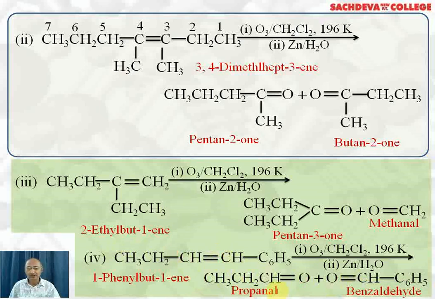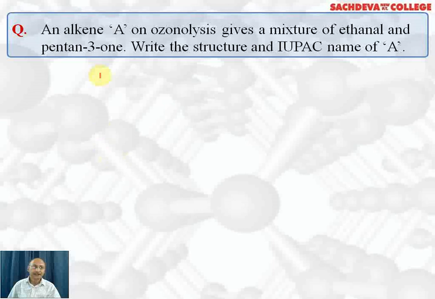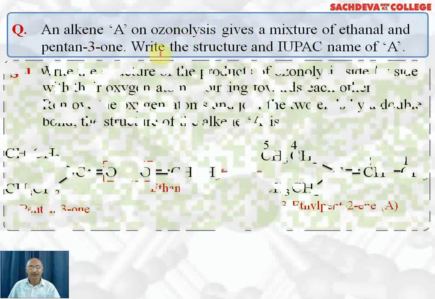So the two products obtained are propanol and benzaldehyde. Next question: an alkene A on ozonolysis gives a mixture of ethanol and pentan-3-one. Write the structure and IUPAC name of A.